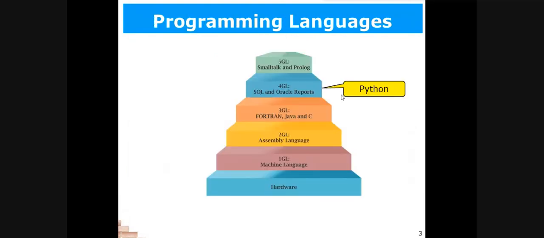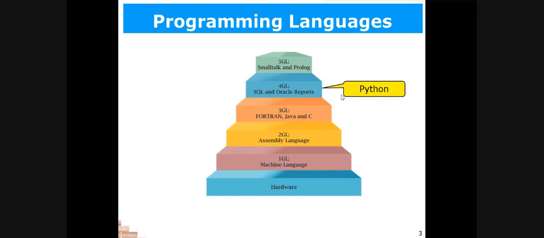This is the hierarchy of programming languages. You can see at the bottom of the pyramid there lies hardware, and above that hardware there are five more steps in this pyramid that denote the generations of languages. First generation language, second, then third, then fourth, and then fifth generation languages. We are currently in the fifth generation of computers, and the fifth generation computers are quite artificially intelligent computers. So we are at that stage, but the journey started from machine language.